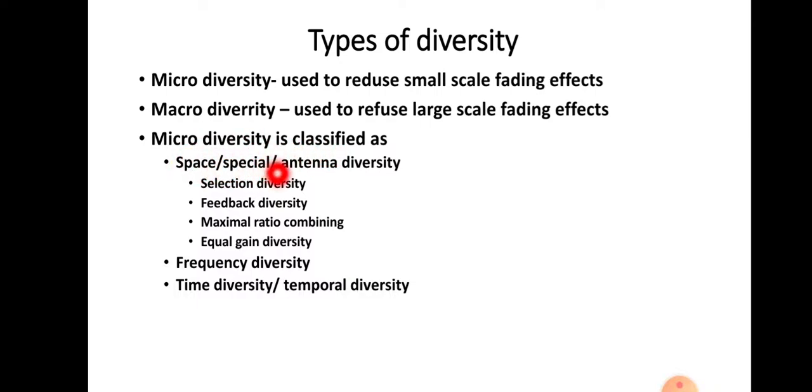It is also called spatial diversity, or antenna diversity. It is again classified into selection diversity, feedback diversity, maximal ratio combining diversity and equal gain combining diversity. Maximal ratio combining and equal gain combining are diversity combining techniques. Sometimes in the examination you are asked to explain the diversity combining techniques. In that case you have to write maximal ratio combining and equal gain combining alone. Whenever you are asked for the diversity, you have to write all of this.